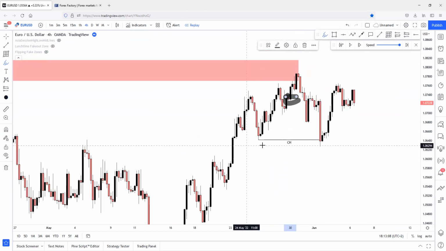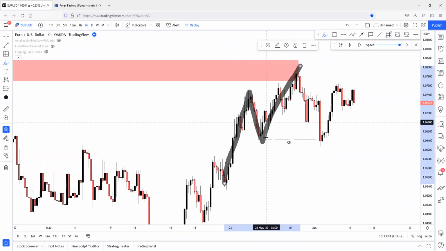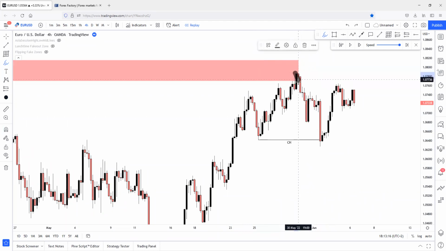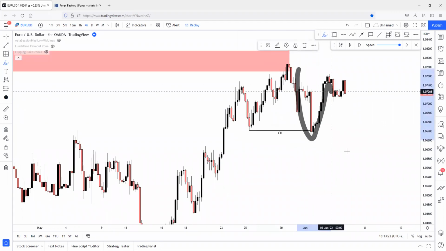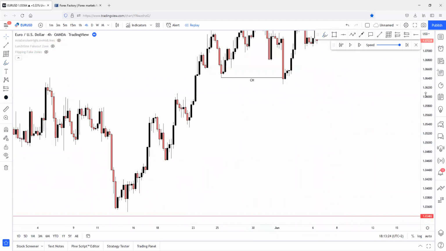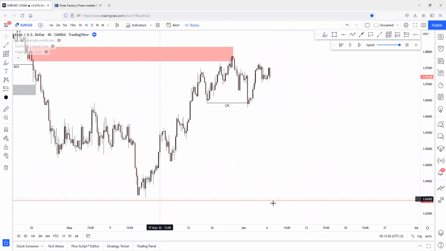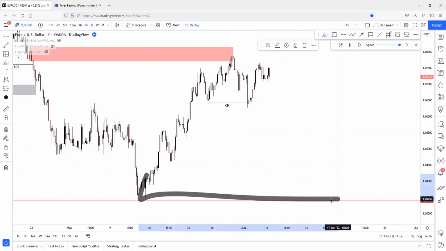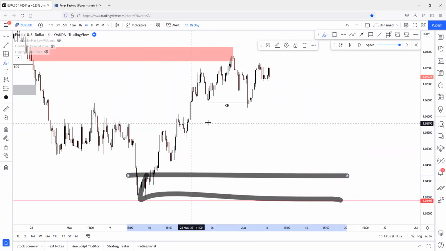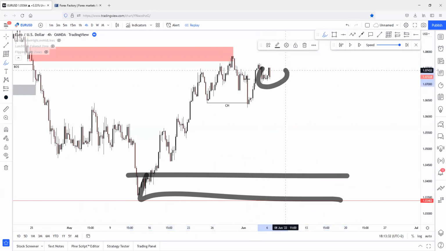It's a change of character on a swing low point, because this was a swing low point right here, because this is how a structure looks like: coming up, coming down, coming up. And the swing low point has been changed, as you can see, after the tap and mitigation of this daily supply zone. So the swing order flow has been changed. We can expect a really bearish order flow continuing down to this demand region down here, which is a daily demand region somewhere around here. But this is too far away from now. This is too far away from the current price action, but we can expect a bearish order flow.